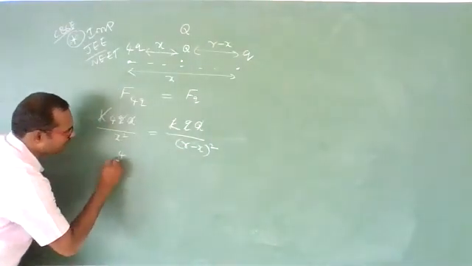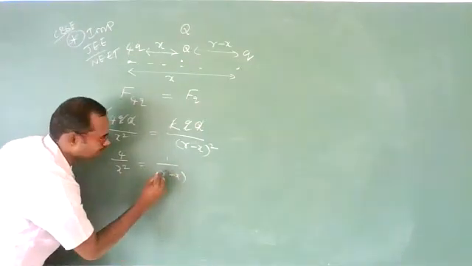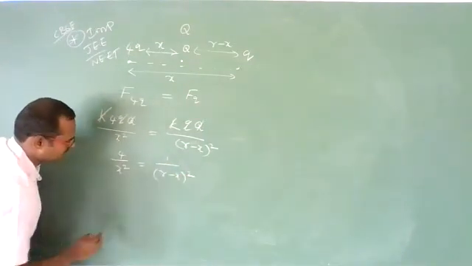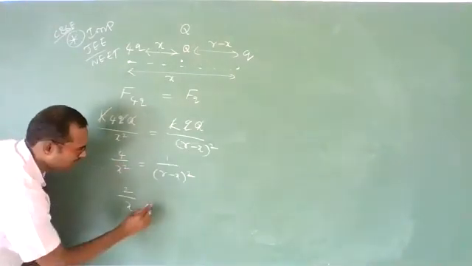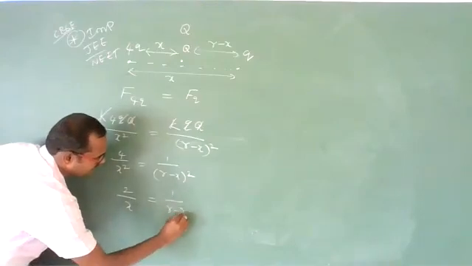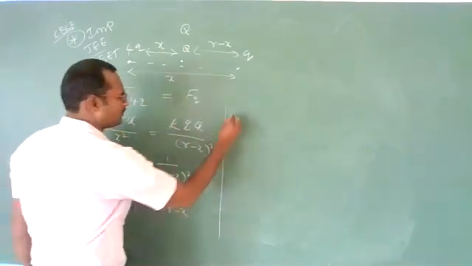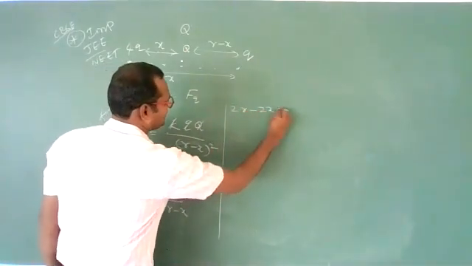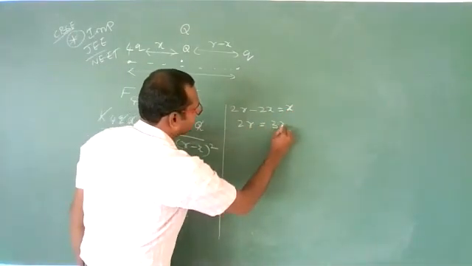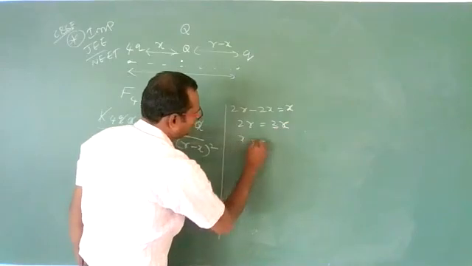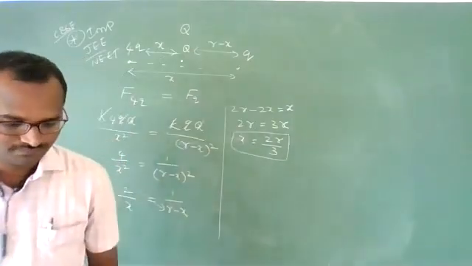So you will get 4 divided by x square is equal to 1 divided by r minus x whole square. Taking the square root, you get 2 by x is equal to 1 by r minus x, as the squares cancel. Cross multiply, you will get 2r minus 2x is equal to x. 2r is equal to 3x. x is equal to 2r by 3. So we got the exact location now.